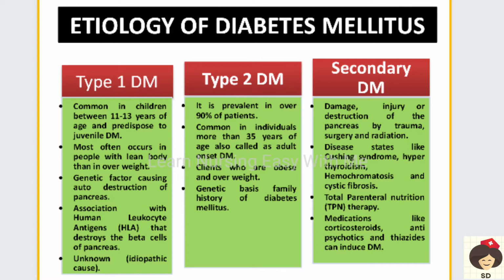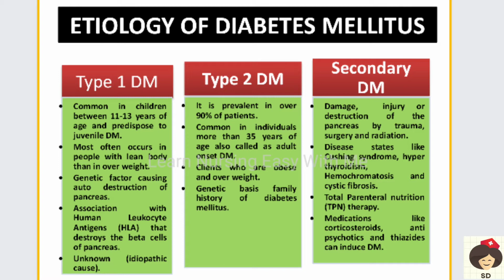Next is type 2 diabetes mellitus. It is also called non-insulin dependent diabetes mellitus. This is more common, in 90% of patients, and this commonly occurs in persons more than 35 years of age. So it is also called adult onset or maturity onset diabetes mellitus, and it is more common in obese and overweight persons, and persons who have a family history of diabetes mellitus, whose children can also inherit type 2 diabetes mellitus.